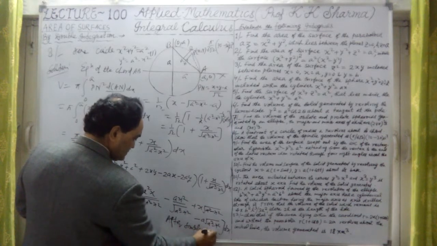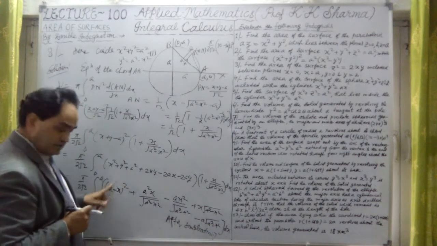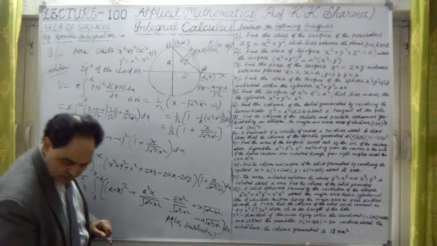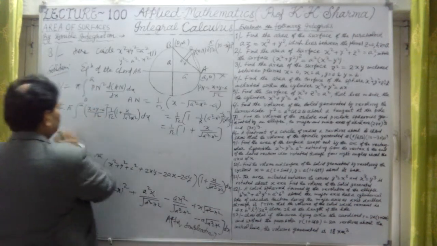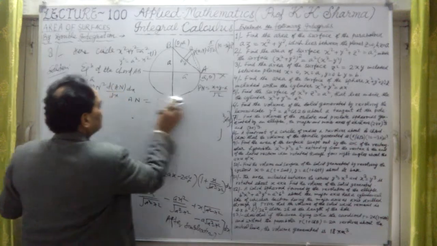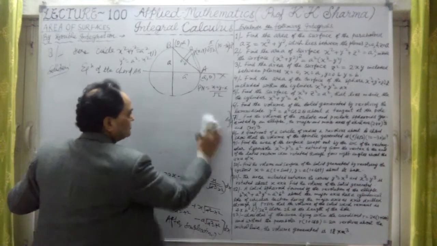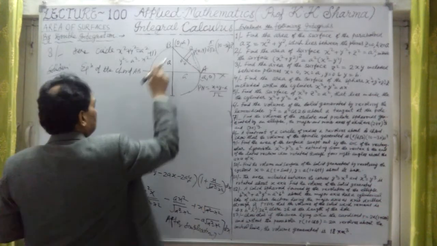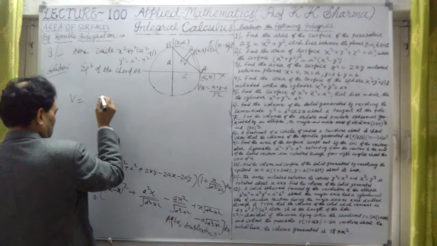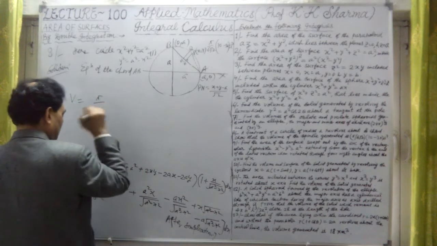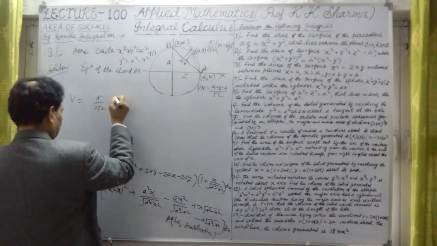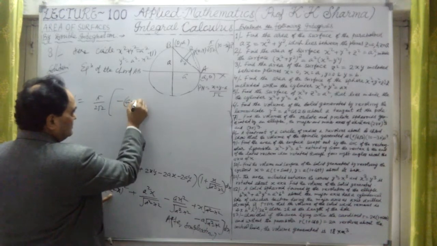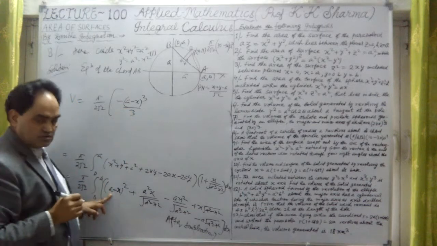Now in this we can integrate (a - x) whole square with limits 0 to a, no problem. Let me further solve it. We are calculating the volume of the solid generated by revolving the arc APB about the chord AB. V is equal to pi upon 2 root 2, and the first integration is minus (a - x) whole cube upon 3, with respect to x.